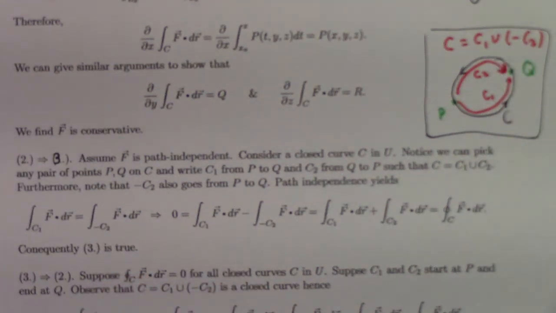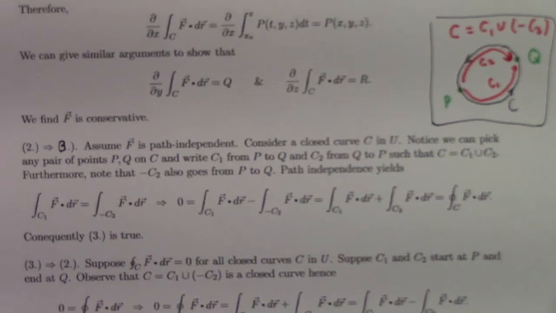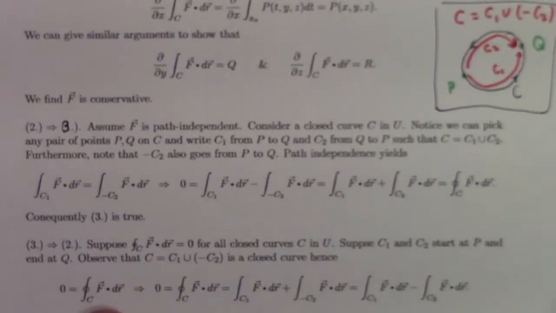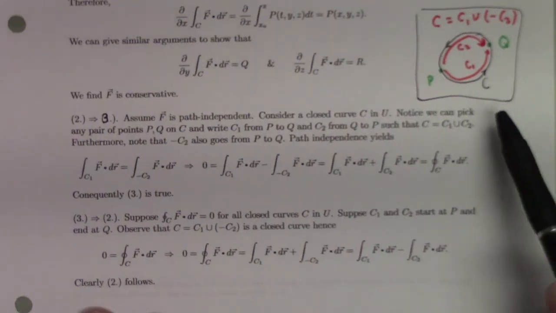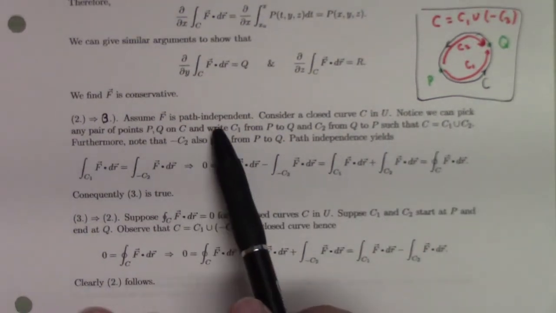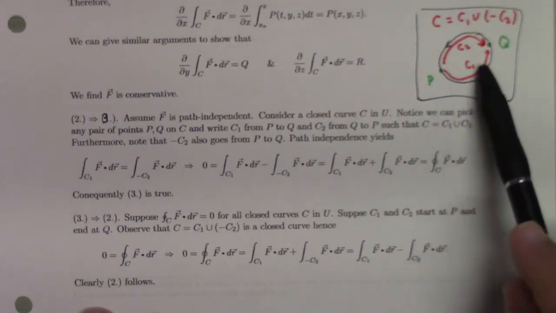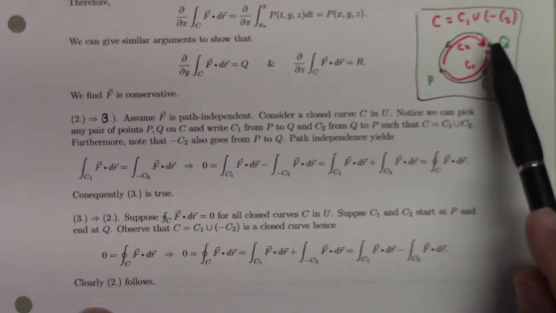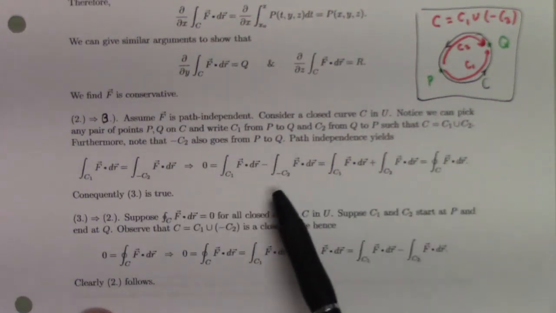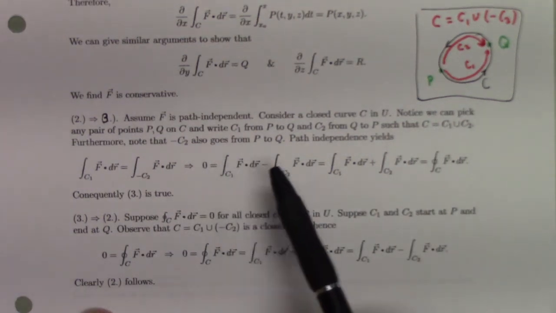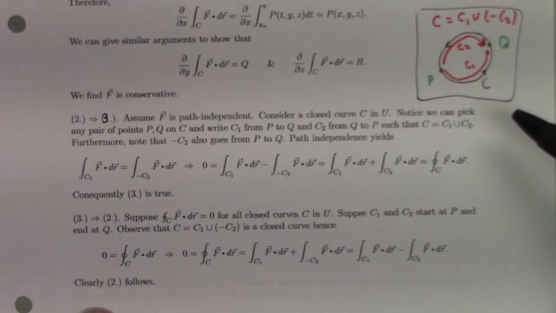But the thing is, in this context, we're assuming path independence. So the integral of F over C1 is equal to the integral of F over C2. But oh, did I label them the opposite way? Oh, curses.